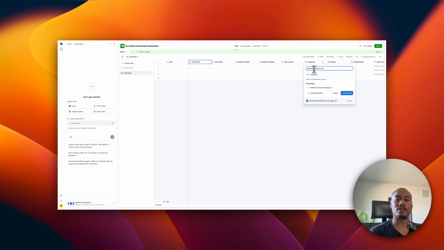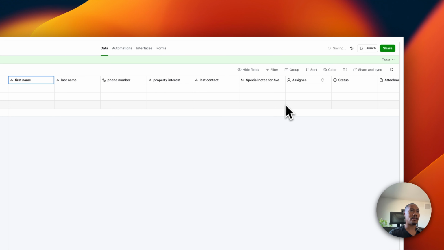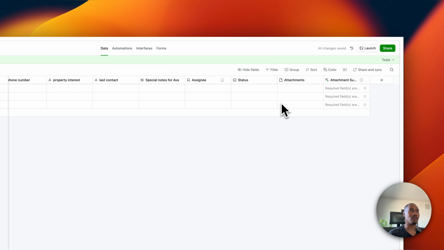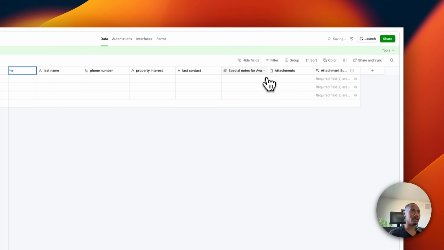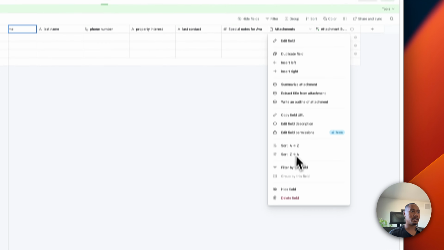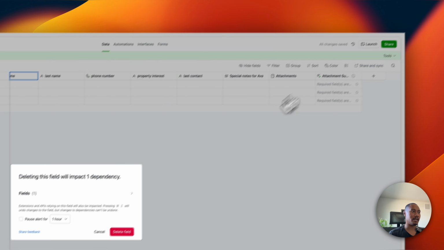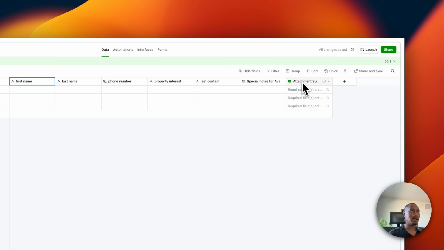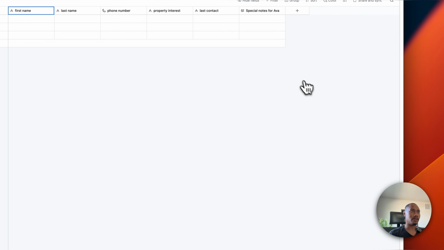These are like special notes that we can provide to Ava so it has more context, therefore to personalize the outreach a little bit more. So let's just create this field, and I believe the rest of these other ones we don't need, so let's right click on assignee. Let's delete. We can delete this field, delete attachments, and just delete, and then also delete this field.